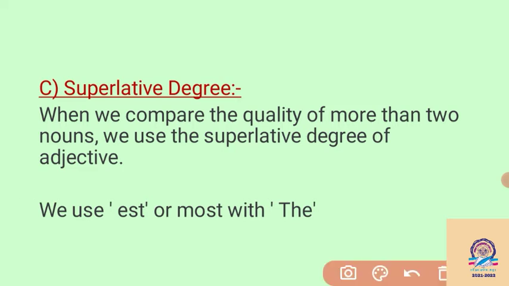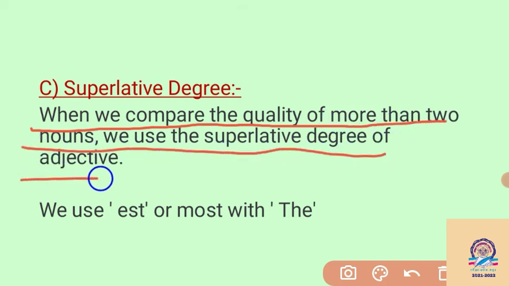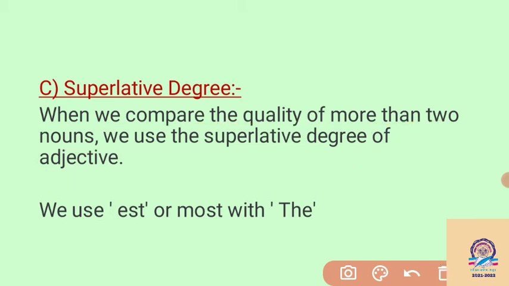Then the superlative degree. When we compare the quality of more than two nouns we use the superlative degree of the adjective. When we want to compare one noun with more nouns, one thing with more things, at that time we have to use the superlative degree.